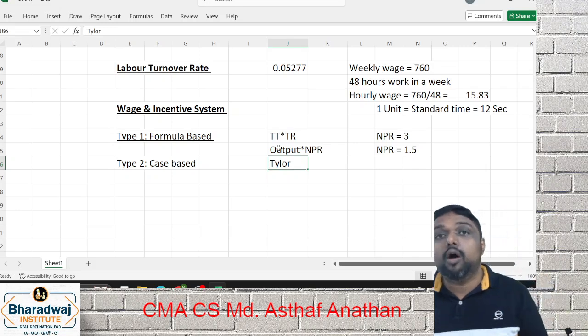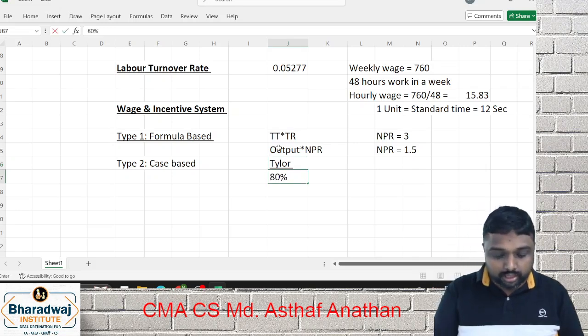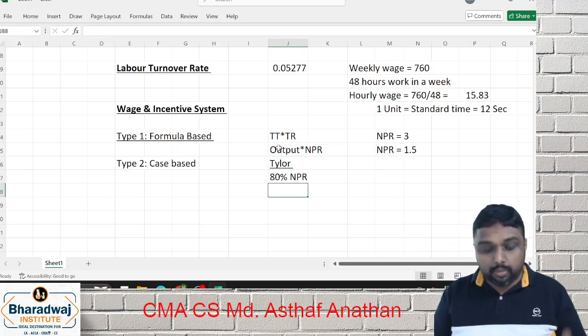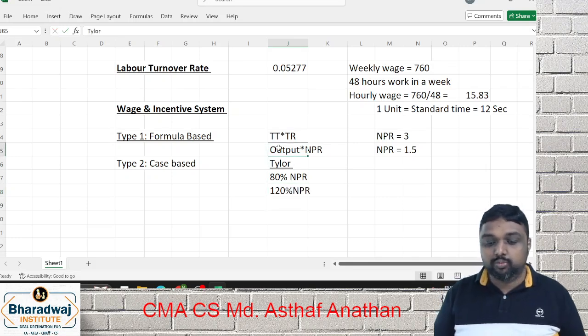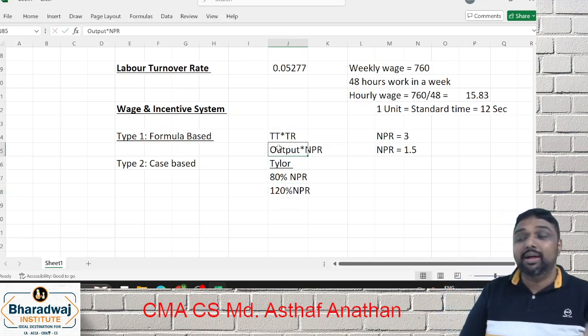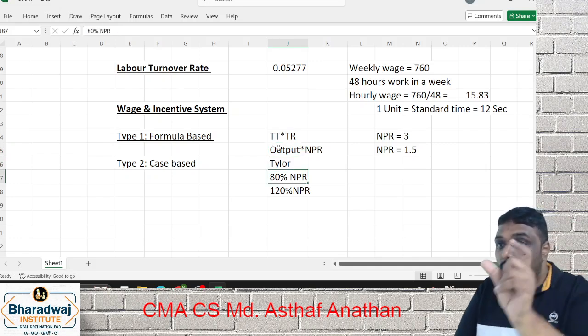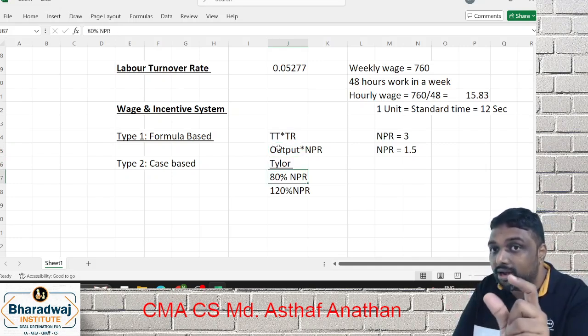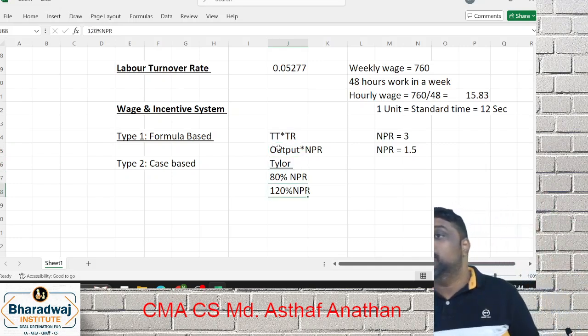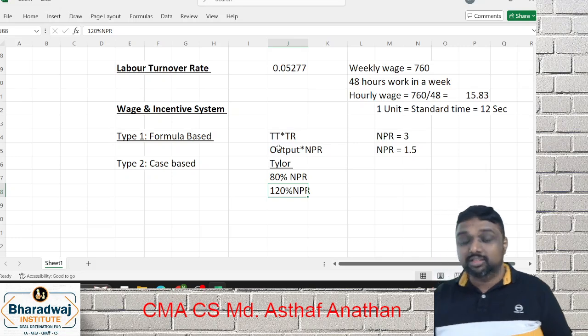Taylor: below output, 80 percentage of normal piece rate. Above output, 120%. The same formula, output into normal piece rate only, but instead of the piece rate, they will take what? What is your normal piece rate? We will take only 80%. If it is above, we will go 120. This is what Taylor is.